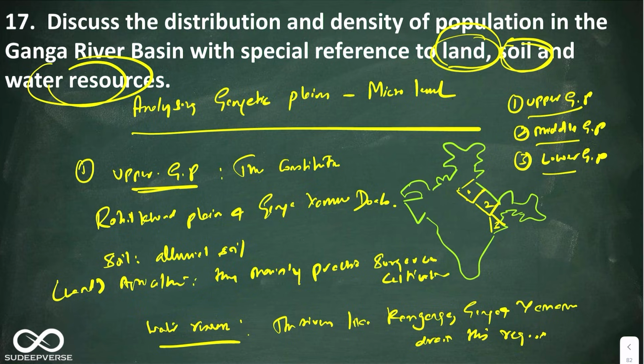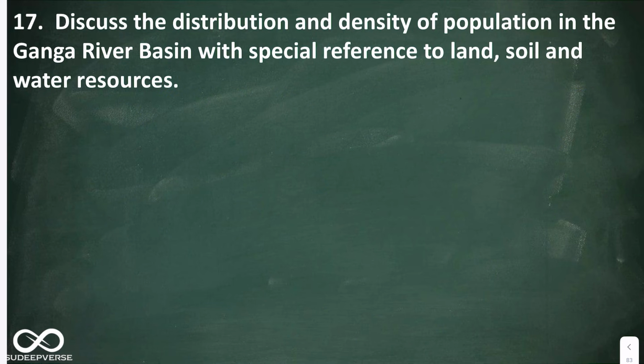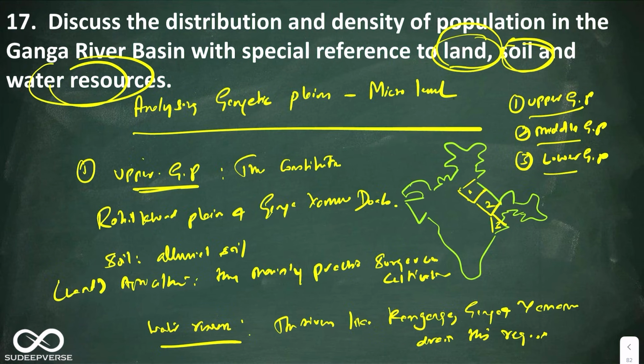One more thing. Obviously you have to talk a little bit about population also. The population density is high, not very high, population density is high, and they are all mainly dependent on agriculture. Okay, that is one more point you can add.